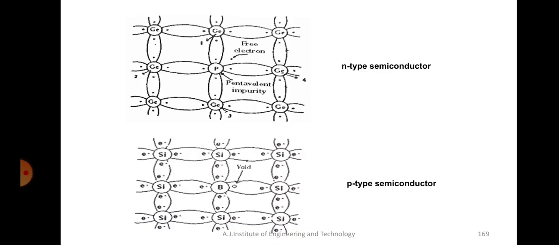Similarly, in the second sketch below, it's a P-type semiconductor. Instead of a pentavalent element, we are using a trivalent element. An example is boron. We have silicon atoms around it, which need 4 valence electrons. Boron has only 3, so the 3 form covalent bonds with the neighboring silicon atoms, but one valence is left and a hole is created. There won't be an electron to fill that, so it becomes positive, right, a P-type semiconductor.